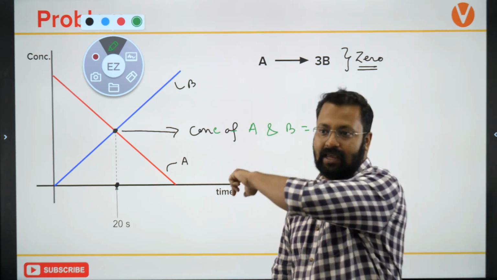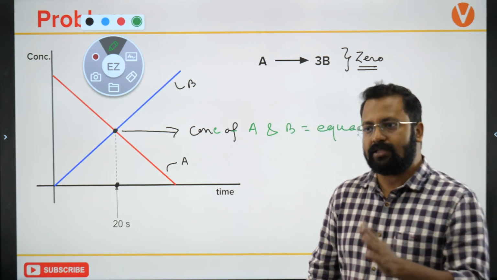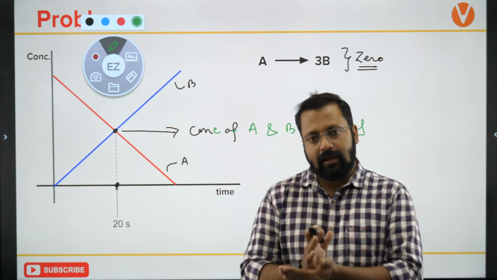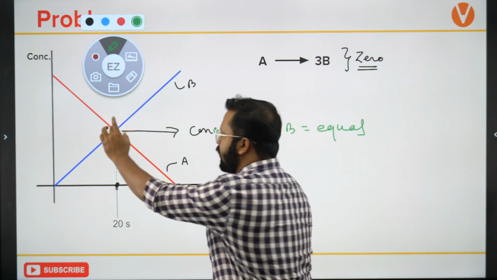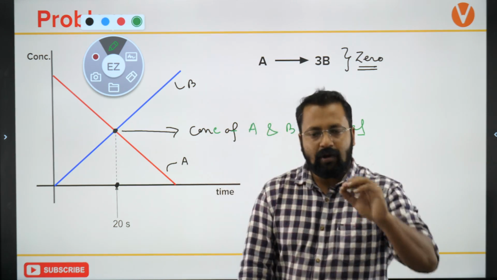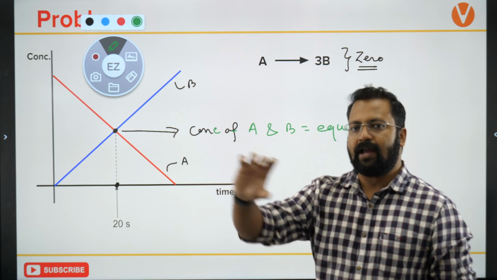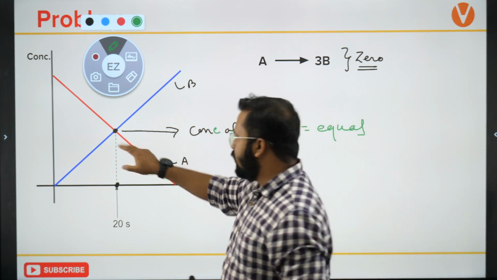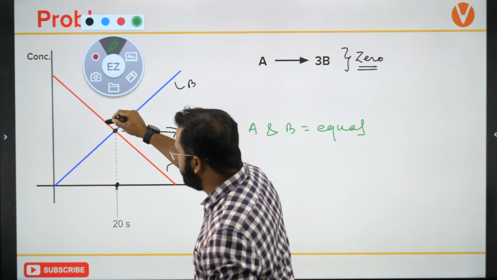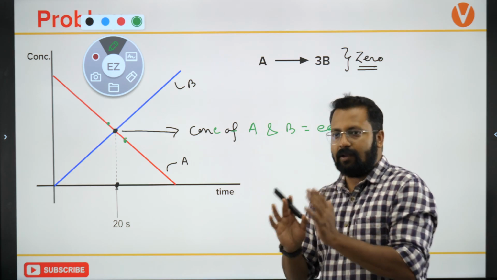Please don't say that it is equilibrium. Please never say that it is equilibrium. You do not know what is equilibrium. The point of equilibrium is when the rate does not change. You can see that the concentration is changing. Equilibrium का जो situation होता है वो तब होता है when the concentration becomes constant. The change in concentration becomes constant. So this is not equilibrium because you can see that the concentration is changing. So it is not a state of equilibrium.